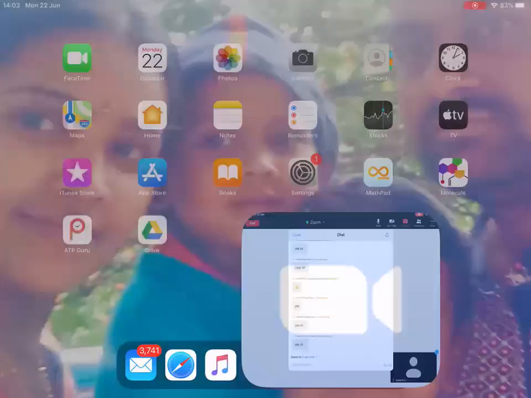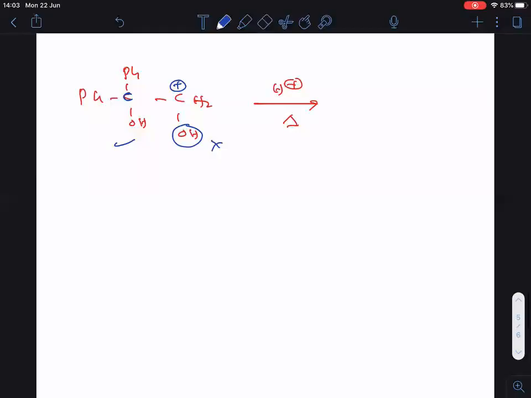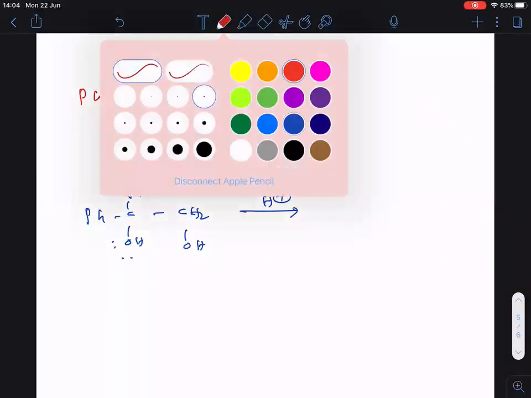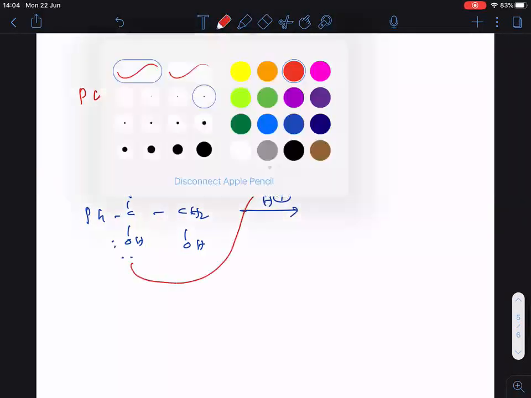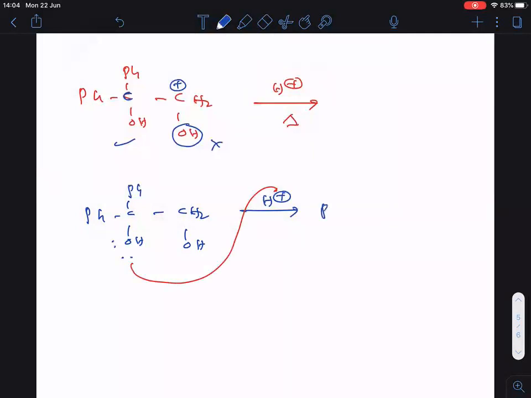Okay. Now let me write the solution for this one. So here PhC(OH), then here Ph is there, and here CH2OH. First of all, we are going to see the protonation step. Oxygen carries two lone pairs. So now protonation happens here. Then what happened?